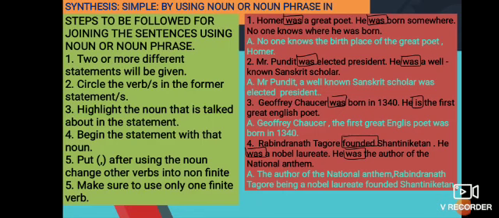So in these cases, don't remove the action verbs and first go to remove the helping verbs. So you can write, I have begun with the author of the national anthem, Rabindranath Tagore, being a Nobel laureate, founded Shanti-Niketan. So only one finite verb I have used, founded. You can use your own thing, that is Rabindranath Tagore, comma, a Nobel laureate and the author of national anthem, founded Shanti-Niketan. This is the second way or the alternative way to go for the answer.